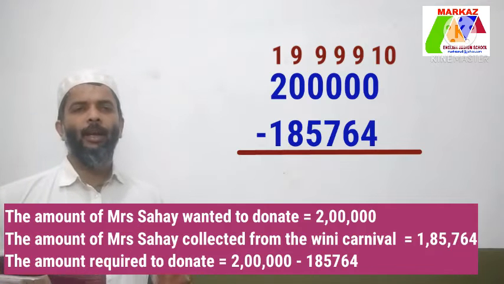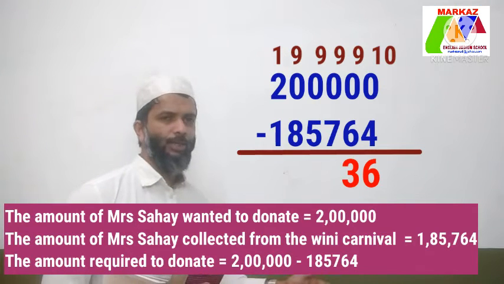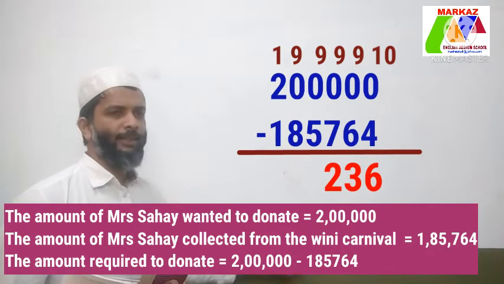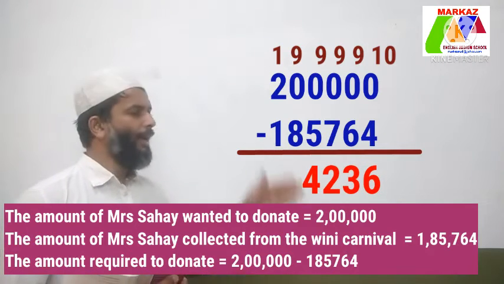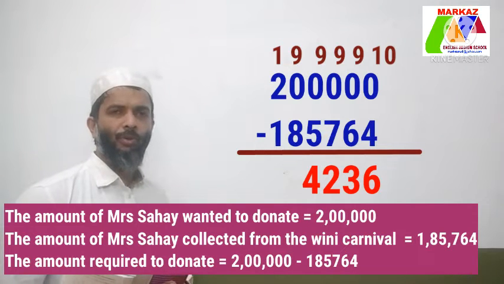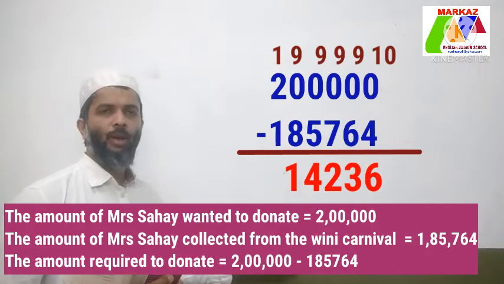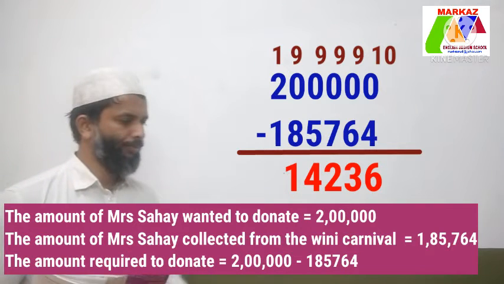Let's start. 10 minus 4 is equal to 6, 9 minus 6 is equal to 3, 9 minus 7 is equal to 2, 9 minus 5 is equal to 4, 9 minus 8 is equal to 1, 1 minus 1 is equal to 0.